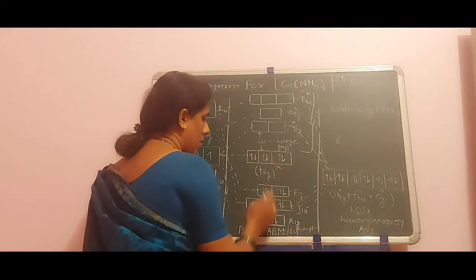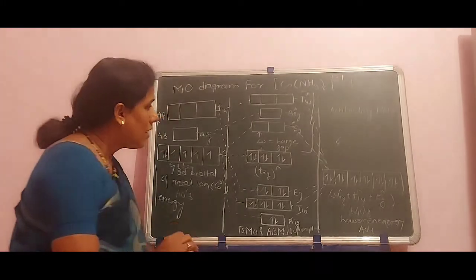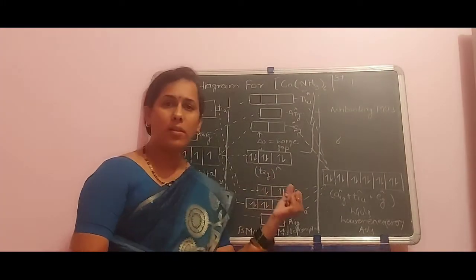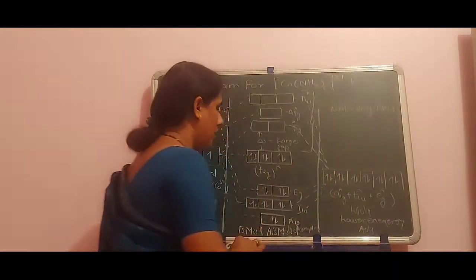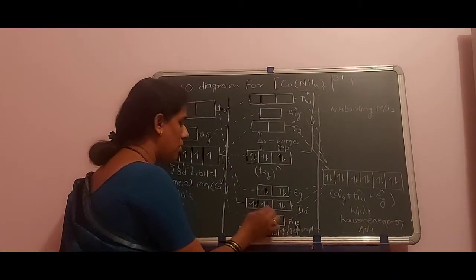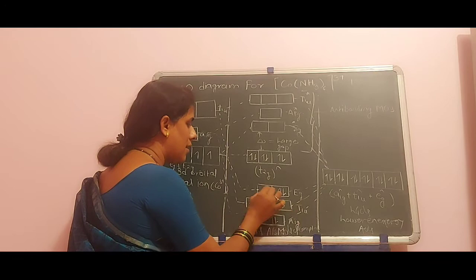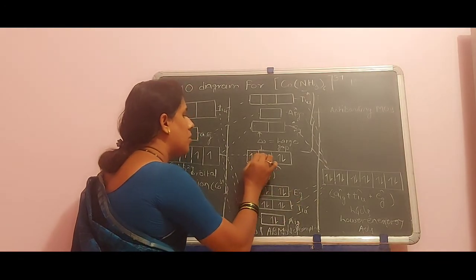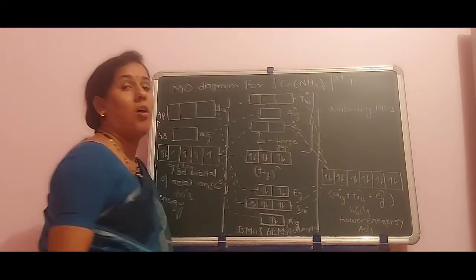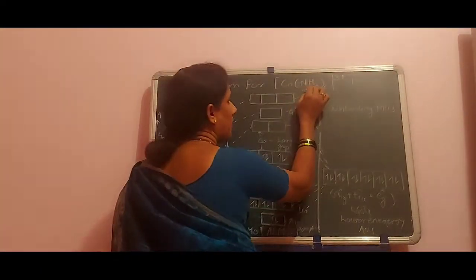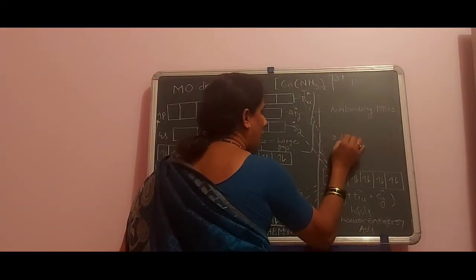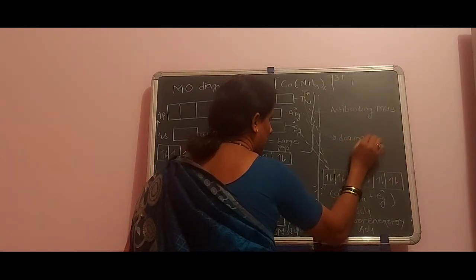By observing this diagram with filling of electrons, it is very clear that there are 18 electrons. Just count here: 1 to 18. All the electrons are paired. Therefore, this complex is diamagnetic in nature.